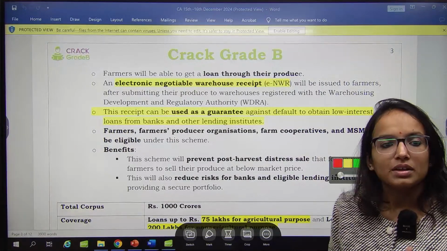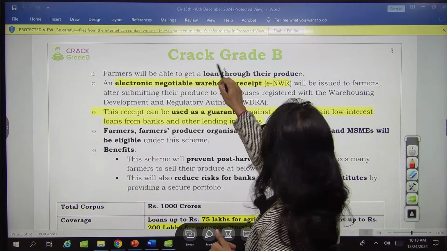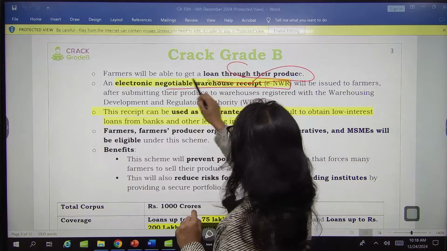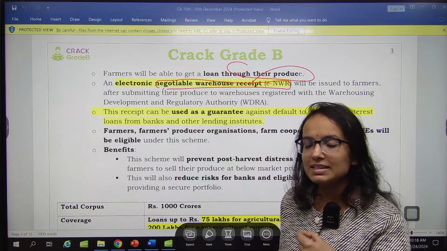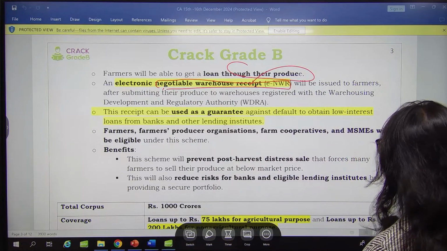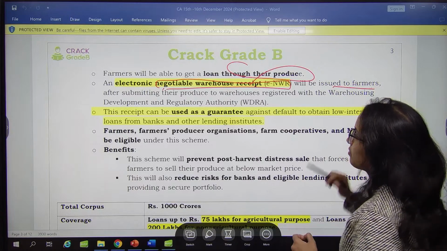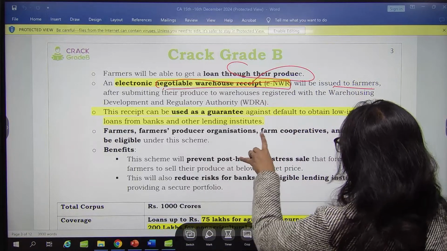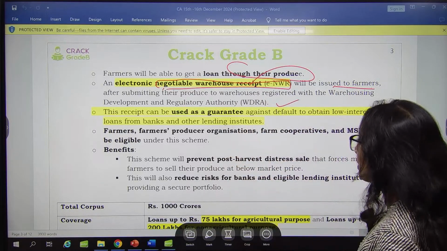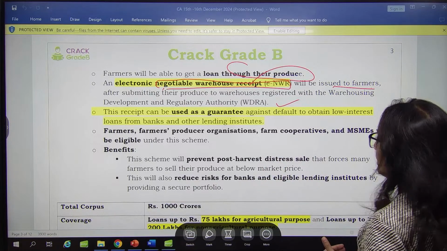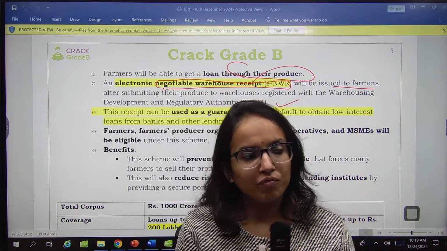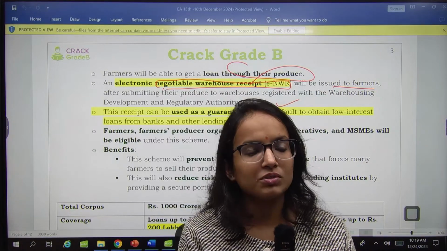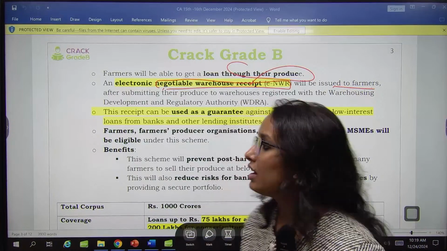Under this scheme, the farmers will be able to get loans against their produce. How? Through an electronic negotiable warehouse receipt, NWR. Electronic warehousing receipts will be issued to such farmers after they submit their produce to the respective warehouse. Warehouses, I hope you all know, are where agricultural produce is stored, cold storages, warehouses, where these items are stored.